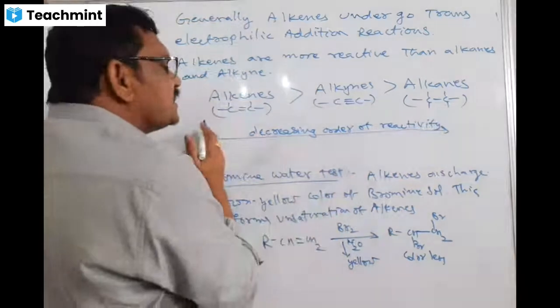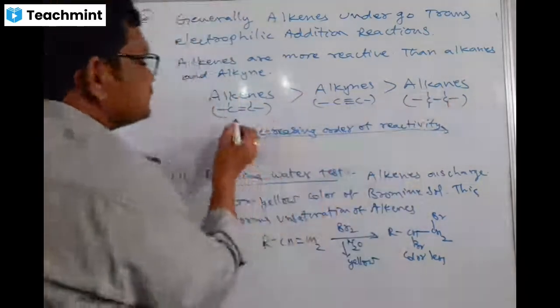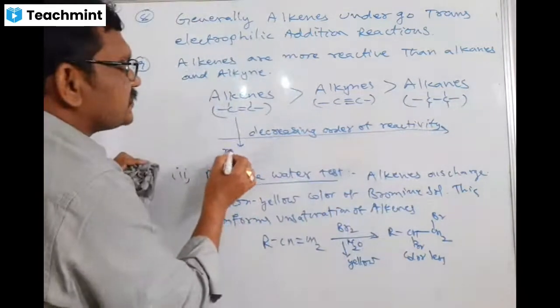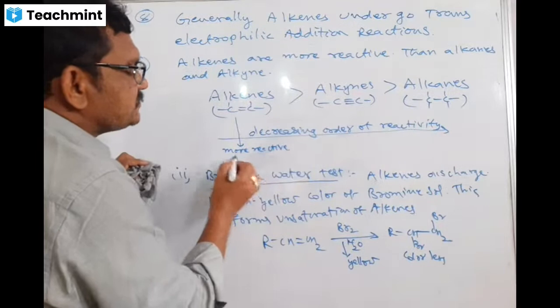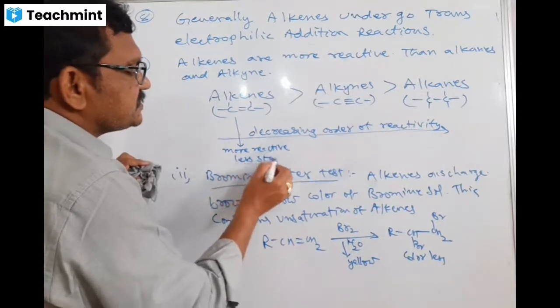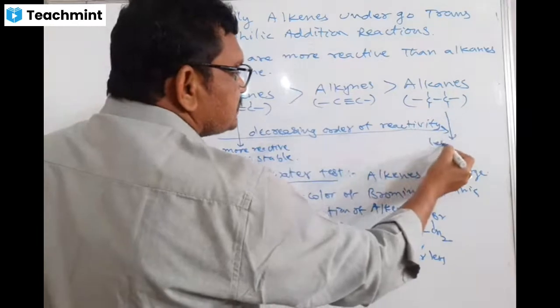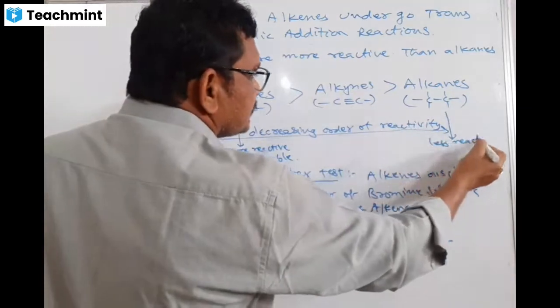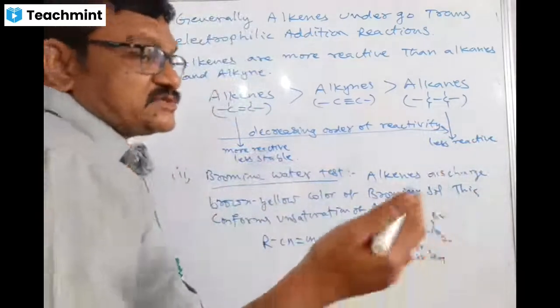That means reactivity decreases from alkenes to alkanes. These are more reactive. More reactive means less stable. Alkanes are less reactive, almost inert towards chemical reaction.